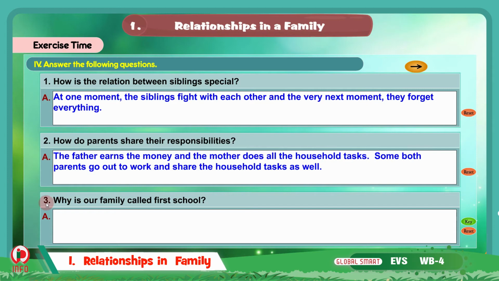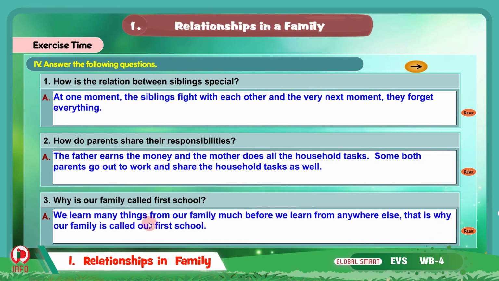Now the third one, why is our family called first school? So we go to school but our family is called first school. Why is it so? We learn many things from our family much before we learn from anywhere else. That is why our family is called our first school. So before we go to school and before we go out and learn anything from anywhere else, we learn many things from our family first. That is why our family is called the first school.